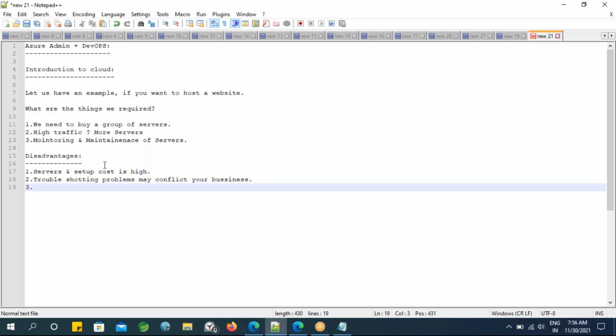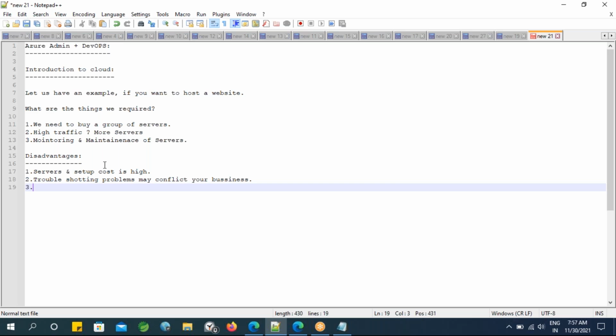Let us assume I've got some 10,000 customers, and my servers are efficient. When I get 15,000 customers or visitors, on the fly I'm going to increase the servers. Then suppose suddenly it drops to 5,000 visitors for that particular website, on the fly I'm going to decrease the servers as well. We're going to discuss that concept in our upcoming classes.